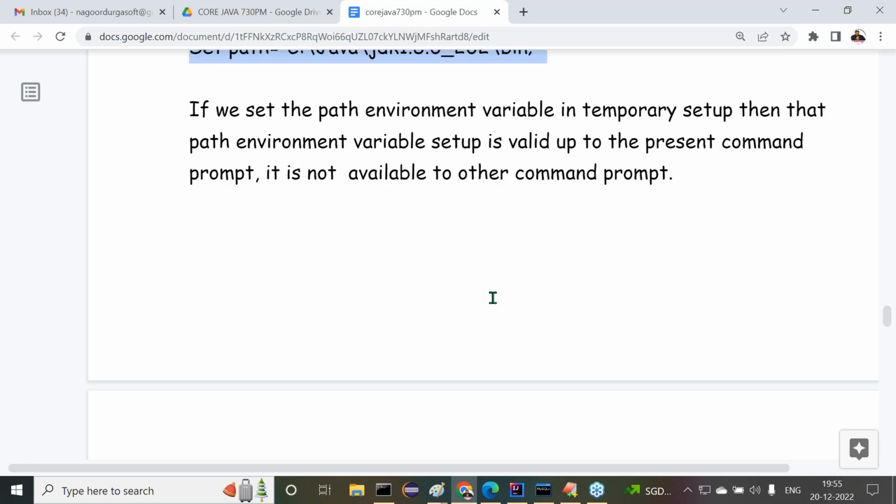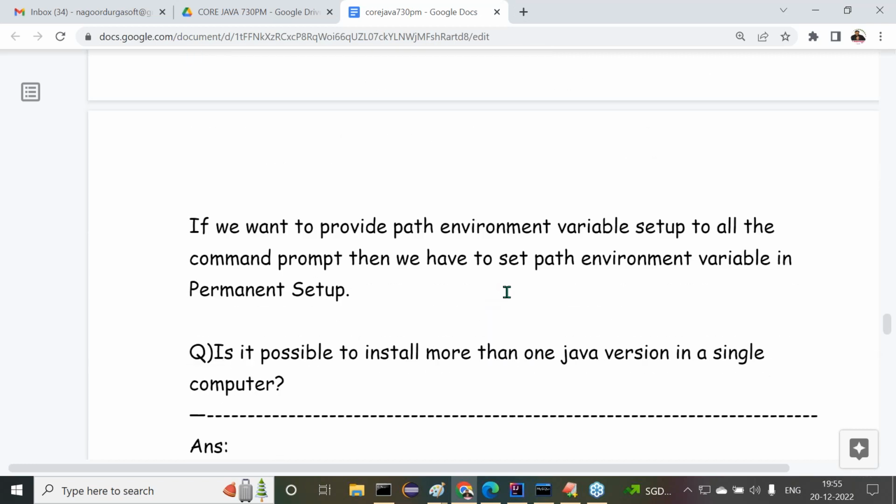But if we want to provide this path environment variable setup throughout all the command prompts, then we have to do a permanent setup. Right-click on This PC, properties, system, advanced system settings. I already showed that process yesterday; you can watch that video better and you'll understand clearly. After that, in advanced system settings, we get a panel where we have to select advanced. There we have to click on environment variables.